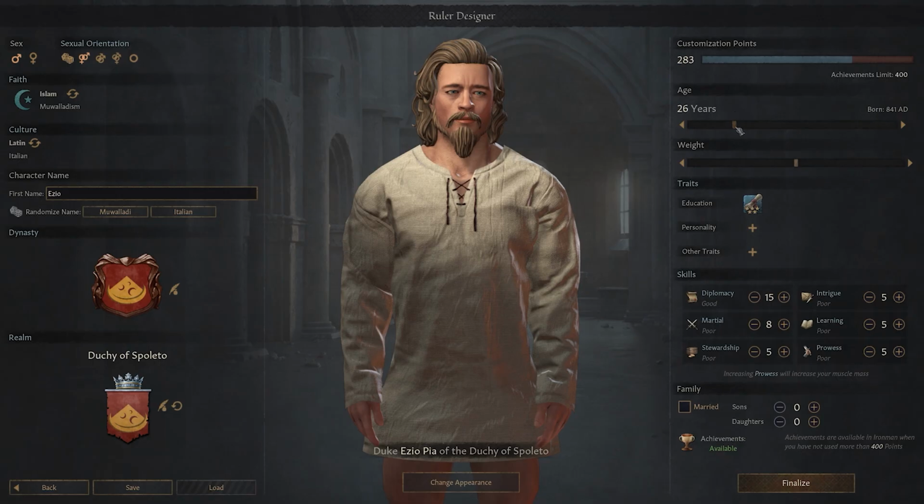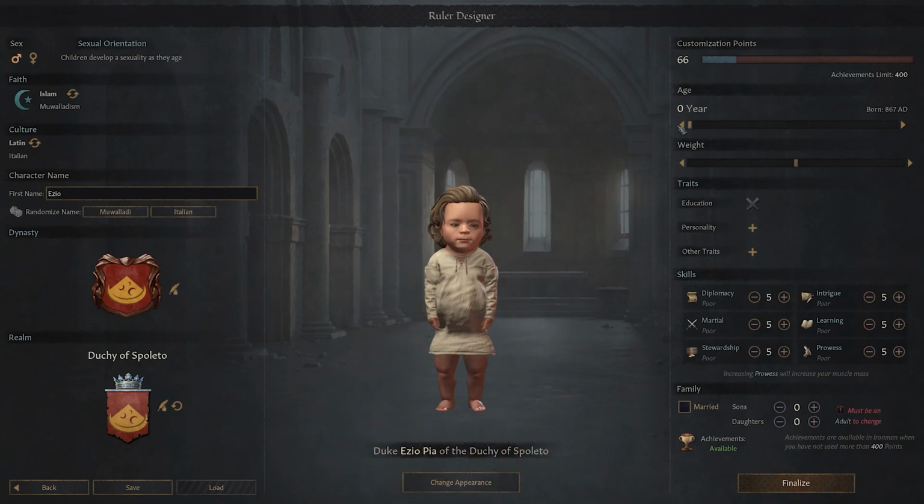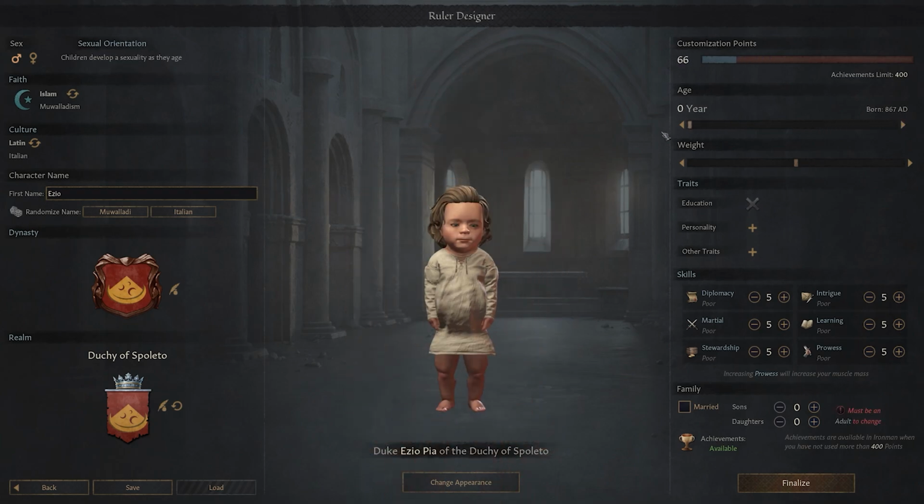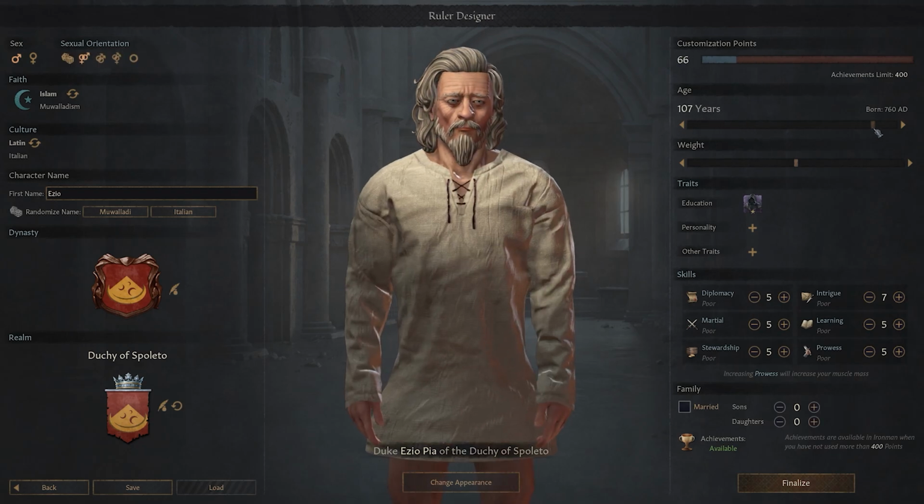I'm thinking we'll be in our late 20s, though the option is there to be a baby or to have one foot in the grave. This will impact your point cost and the options available to you during gameplay accordingly. Babies can't organize the assassination of kings, for example, and having one foot in the grave makes for a dangerous start.